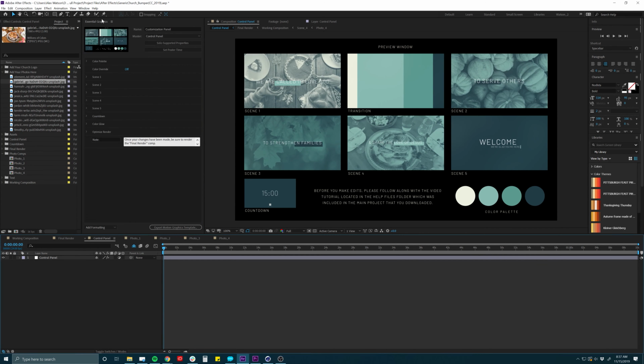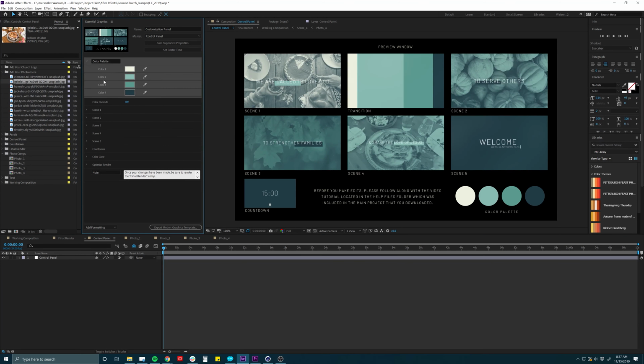All right, so we want to focus on the color palette window. I'm going to toggle this down. And here you can see the 4 colors that we can use. And typically there's 5 here, but we just have 4 for this option. Then you want to just play around with the colors that you want to see in your project. And sometimes it'll work great and sometimes it won't. But we'll talk about how to adjust some of that. So let's just start with this first one that I did here.